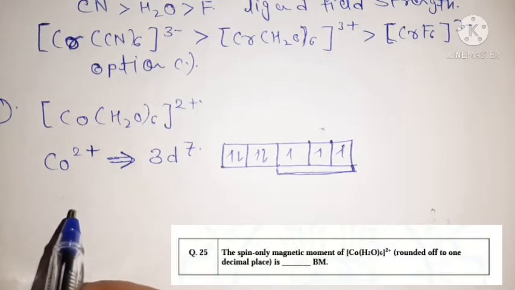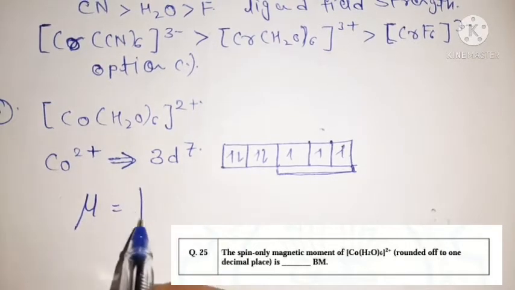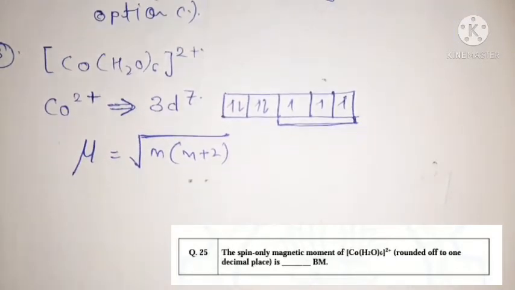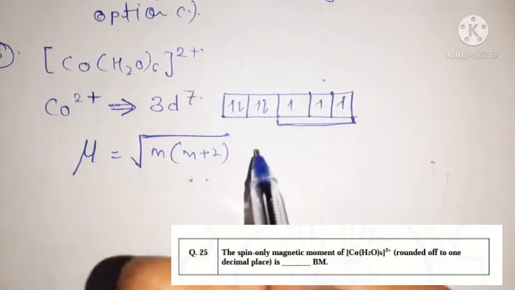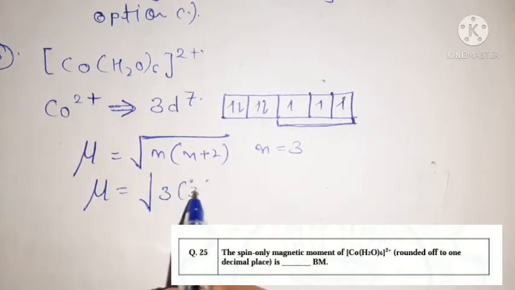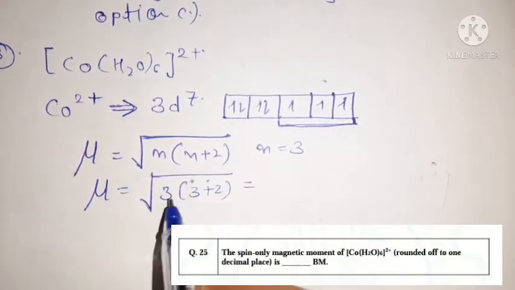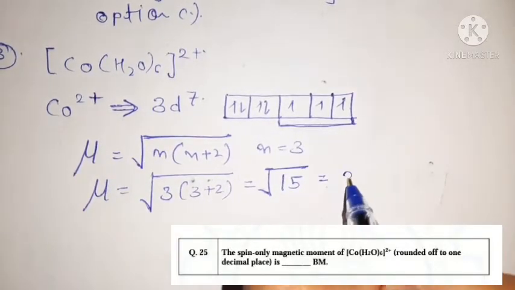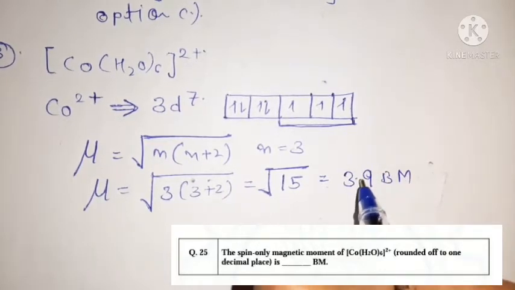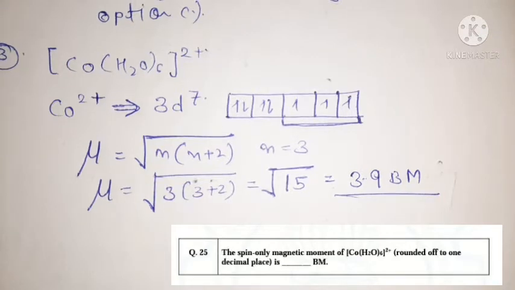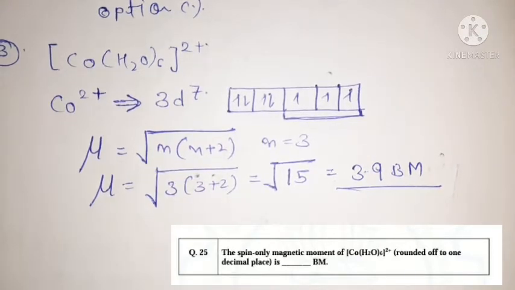We know very well that the formula for magnetic moment is under root n(n+2), where n is the number of unpaired electrons present in the complex. Here the value of n is 3, so the magnetic moment will be under root 3 into 3 plus 2, that is under root 15, which is 3.9 Bohr magneton. It is again a very simple question, friends. 3.9 Bohr magneton is the correct answer for this question. I hope you understand it.